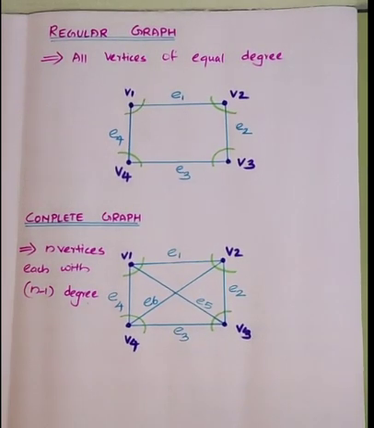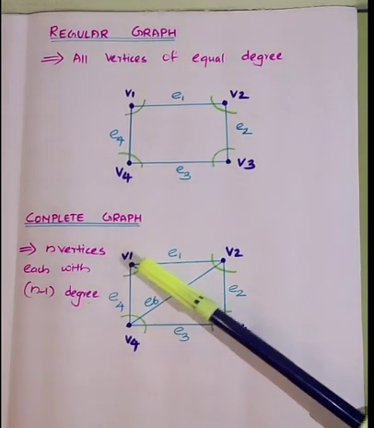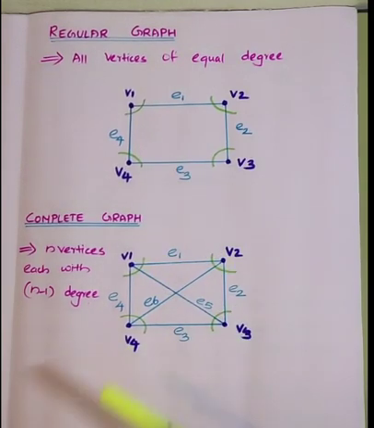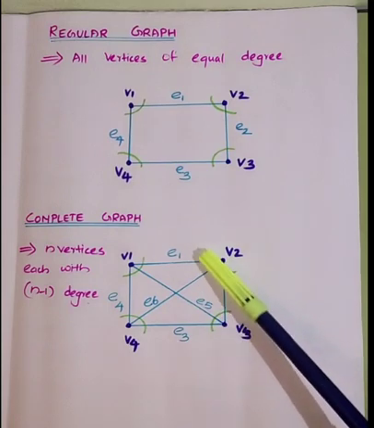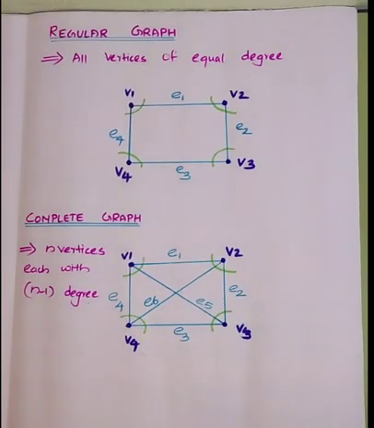In that way you can consider whether it is a complete graph or not. Here we have 4 vertices V1, V2, V3 and V4. So each vertex has degree 3. When there are 4 vertices and each has degree 3, then it is a complete graph.